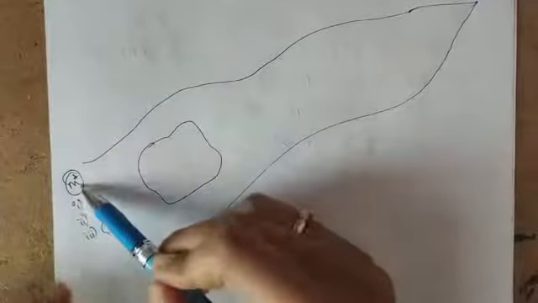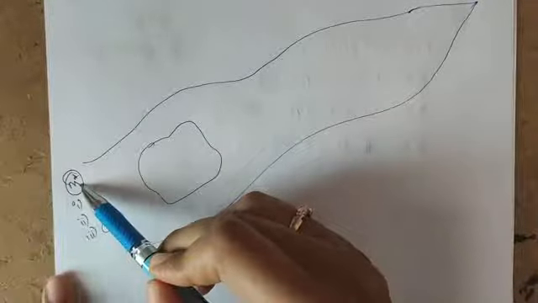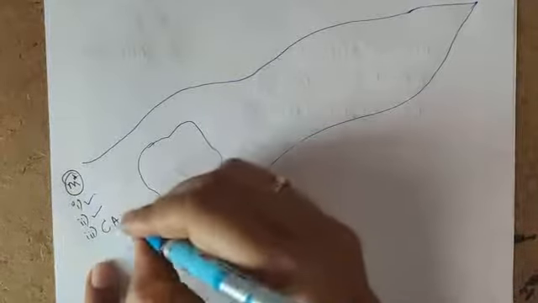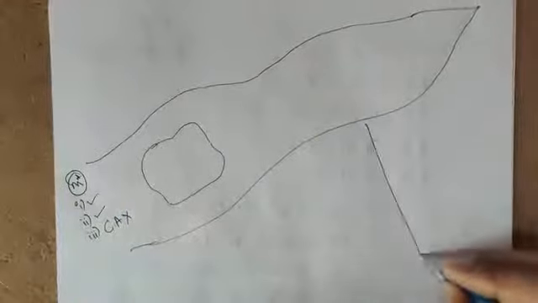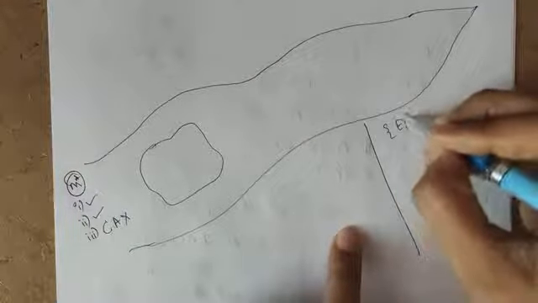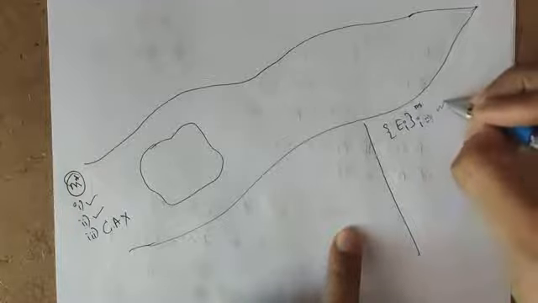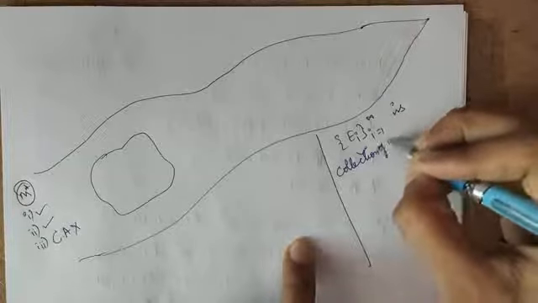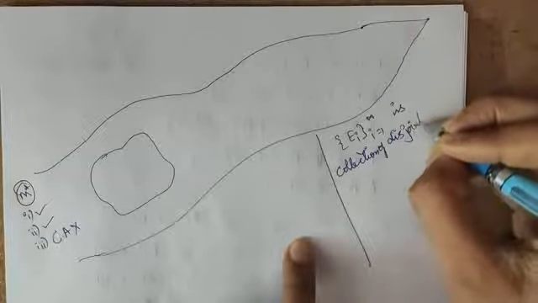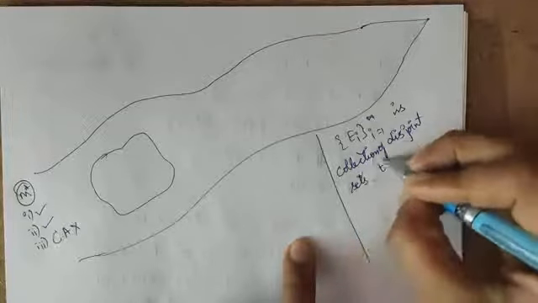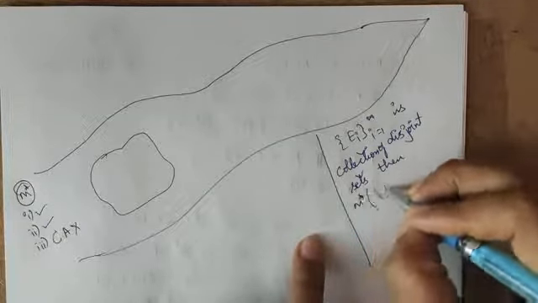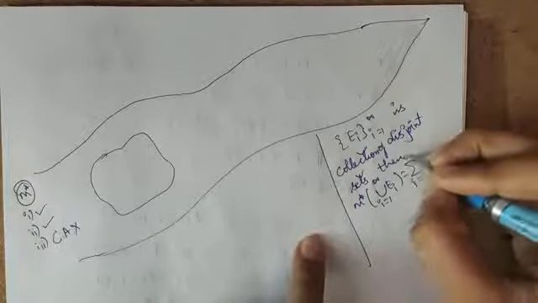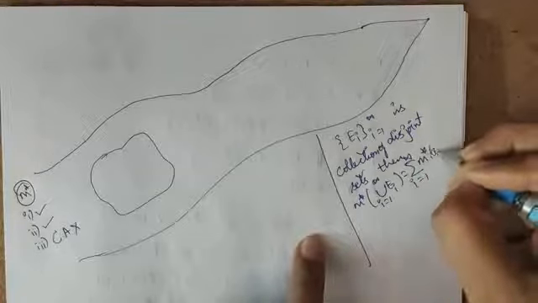So now this is M star, defined on the power set of R. Here the first condition is satisfied, the second condition is satisfied, but countable additivity is not satisfied. That means if EI, I equal to 1 to infinity, is a collection of disjoint sets, then M star of union I equal to 1 to infinity of EI is equal to summation I equal to 1 to infinity of M star of EI.